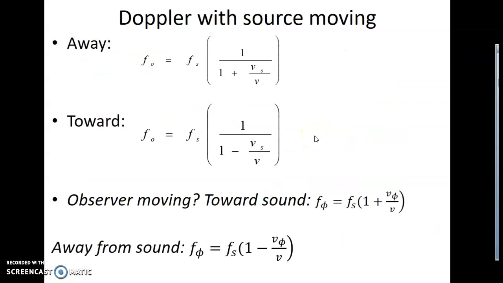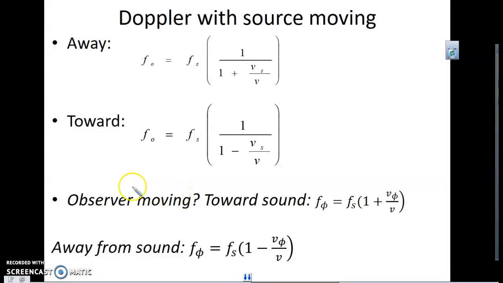Okay, the formulas for calculating this, and I don't think I do any observer moving. If you do, it changes things, but if it's the source that's moving and you're standing still, what we have as a formula here is what you hear. Let's call it you rather than the listener. You're the listener.